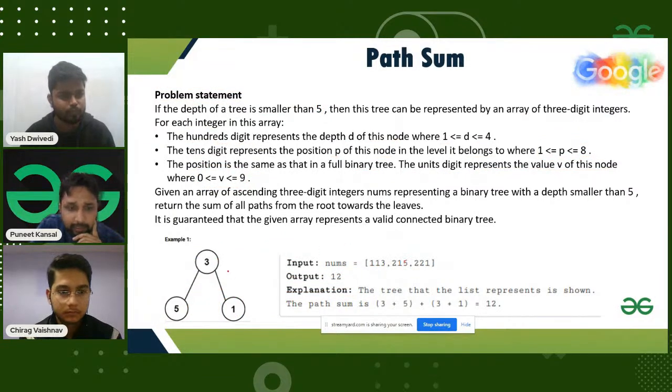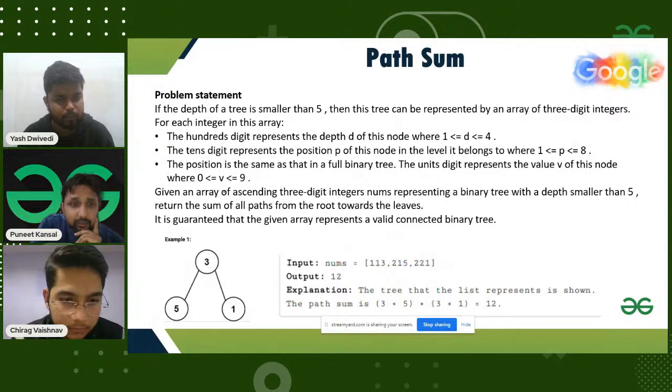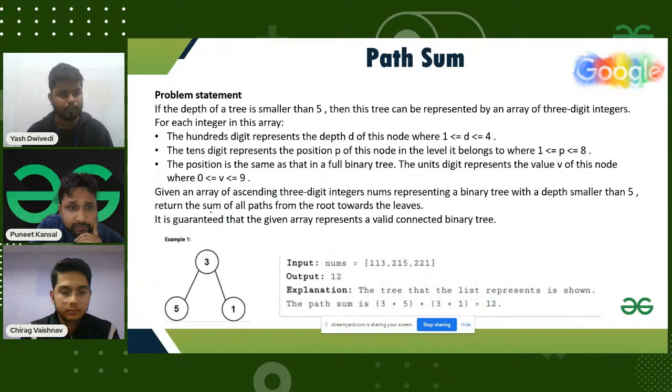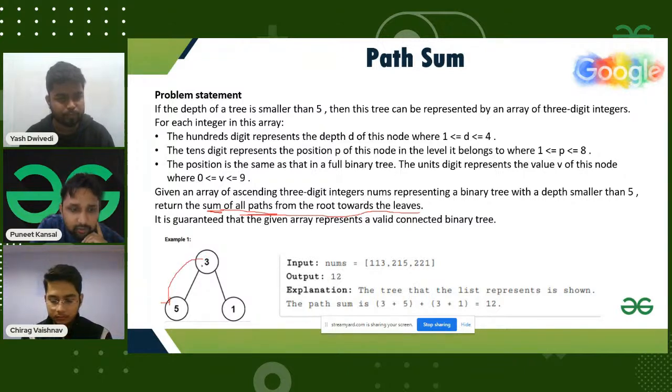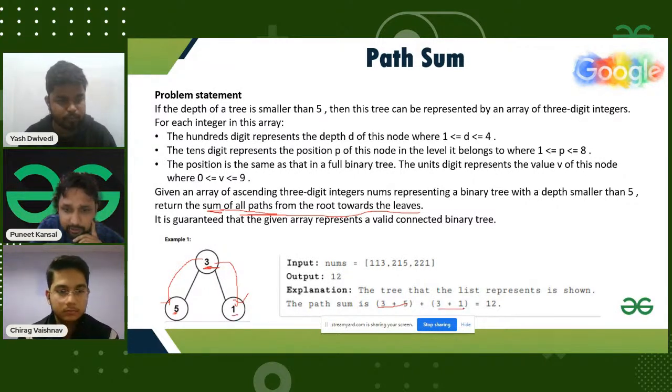So what you need to be done is, you need to print the sum of all the paths from root to the leaf. So like one path is going from here to here, so the sum of this path up to the leaf is 5 plus 3. Okay, and another path is going from here to here up to the leaf, from the root to the leaf. So the sum of this path is 3 plus 1. Here you can see. So total sum is 12. So your output should be 12.